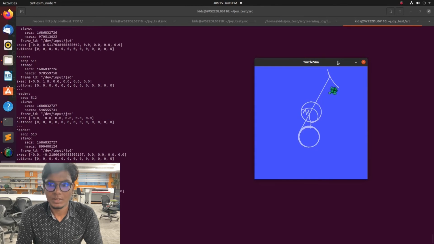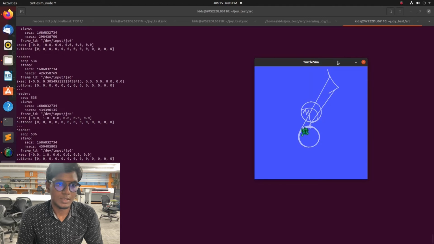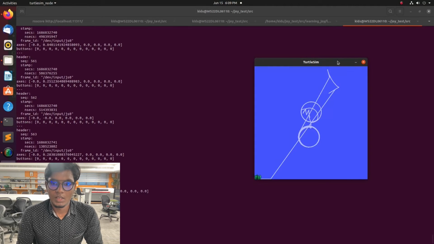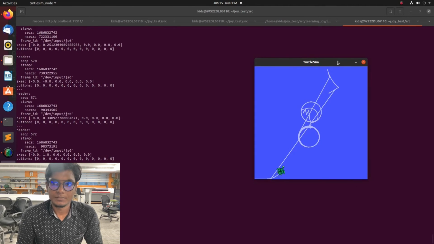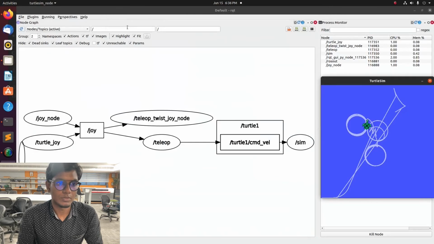And here our Turtlesim is a subscriber and the joystick is a publisher, right? That joystick will publish the signals to the Turtlesim, and there we can control the Turtlebot or your customized robot using this joystick teleoperation node.